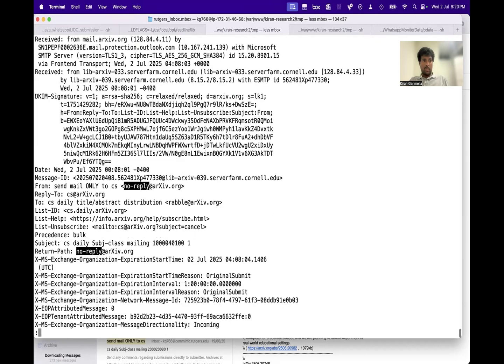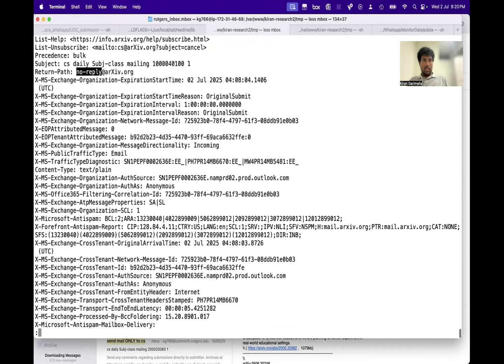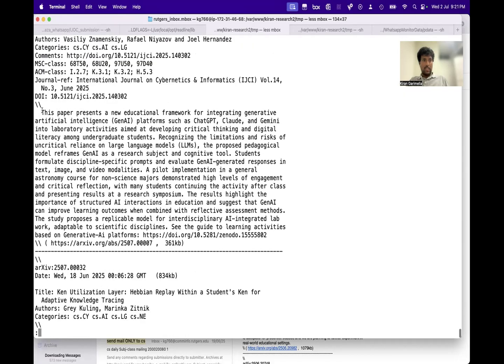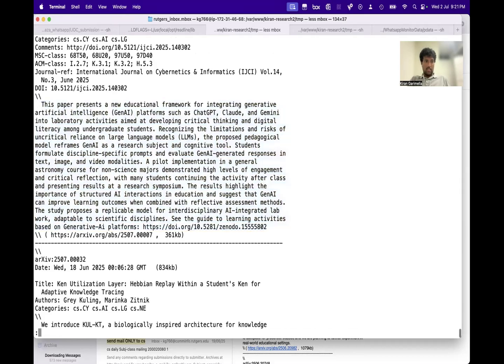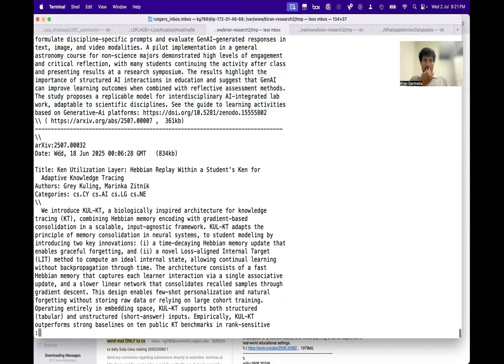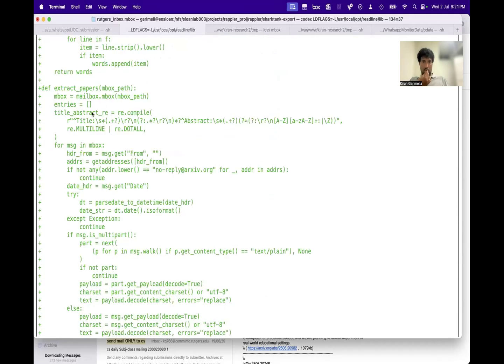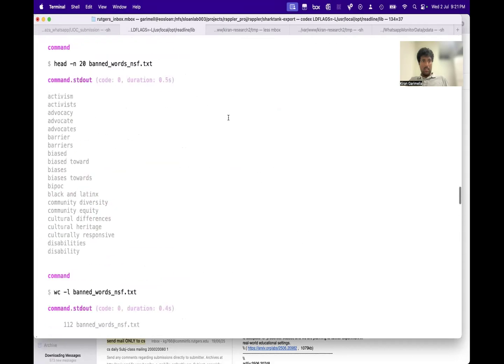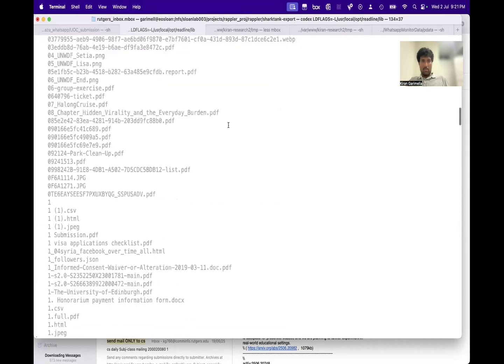I don't know if this has an abstract. Okay, so it doesn't have an abstract, but it does have a title field. So I think this does not work because it's looking for title and then abstract. Did I say abstract in the thing? I don't remember. Okay, let me check actually.